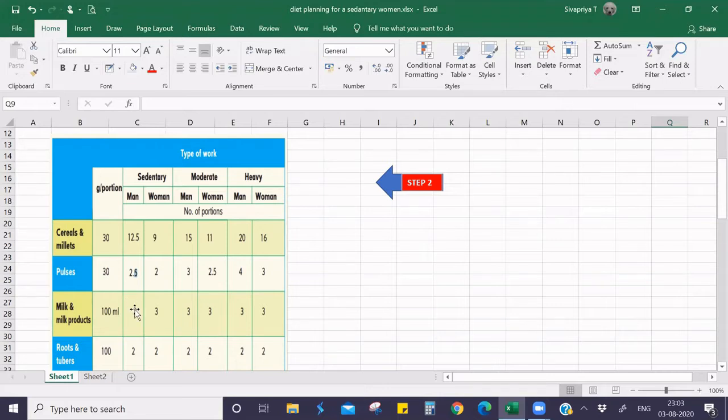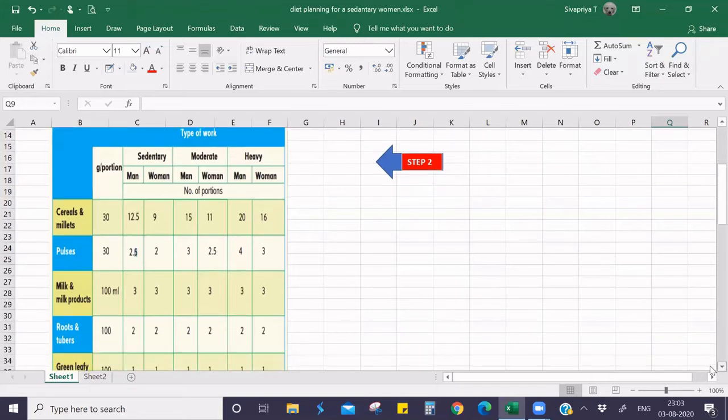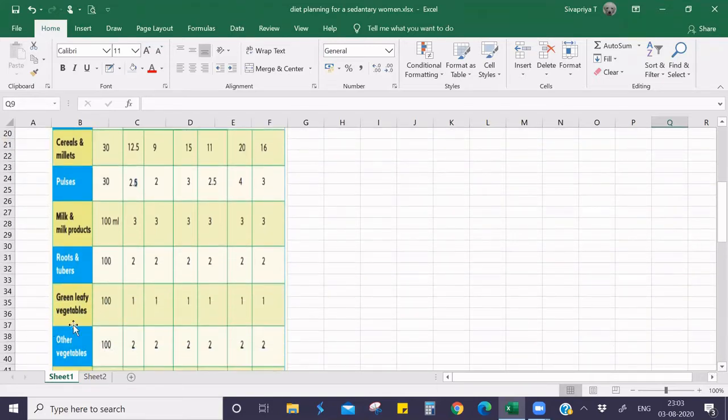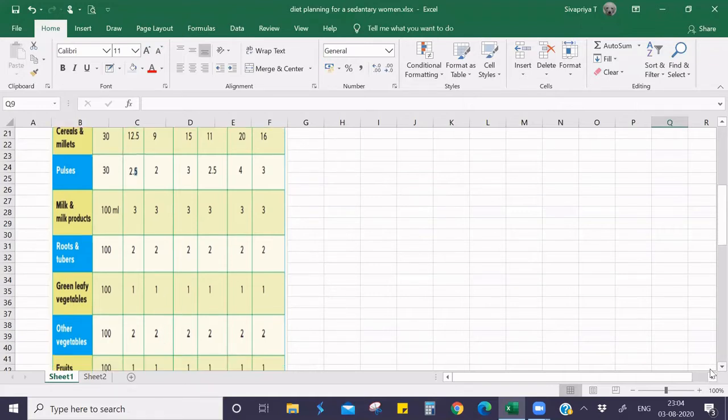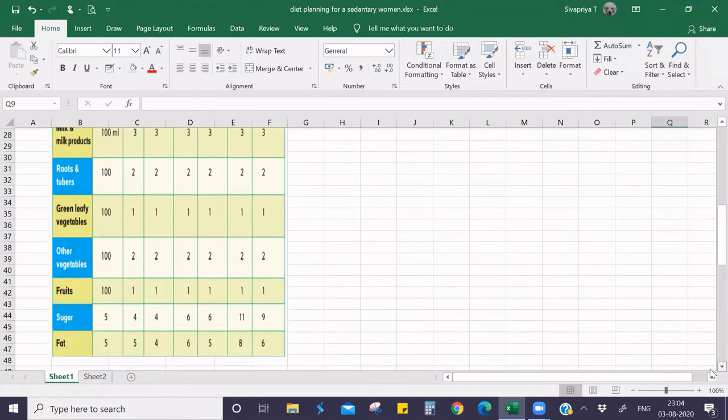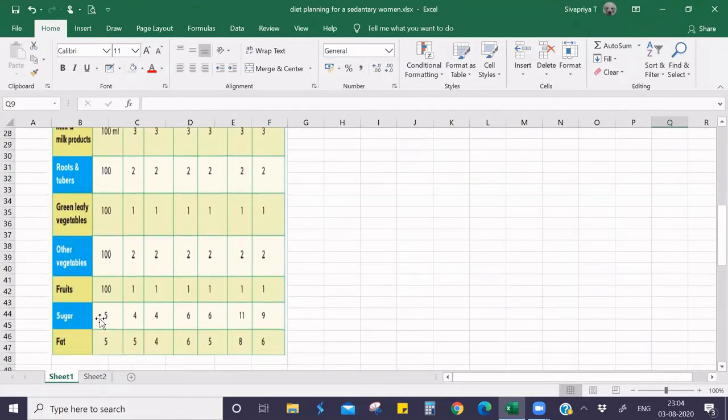Similarly, we have to provide her with 2 portions of pulses, and each portion measures 30 grams. For milk and milk products, we have 3 portions. One portion is 100 ml of milk, so we are giving 300 ml of milk for a sedentary woman. Then for vegetables, roots and tubers 2 portions, green leafy vegetables 1 portion, other vegetables 2 portions, fruits 1 portion. Sugar we have to give 4 portions, and one portion is 5 grams. Similarly, fat also we have to provide 4 portions, and 1 portion weighs 5 grams.